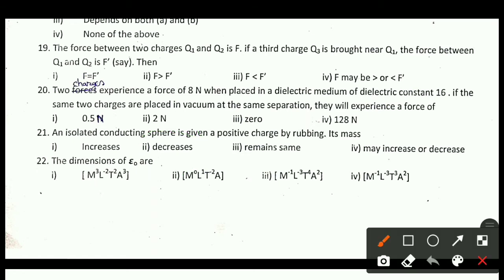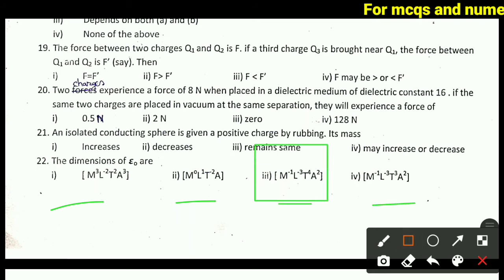Next question is question number 22. The dimensions of epsilon naught are. Here are the 4 options. Right answer is option 3.